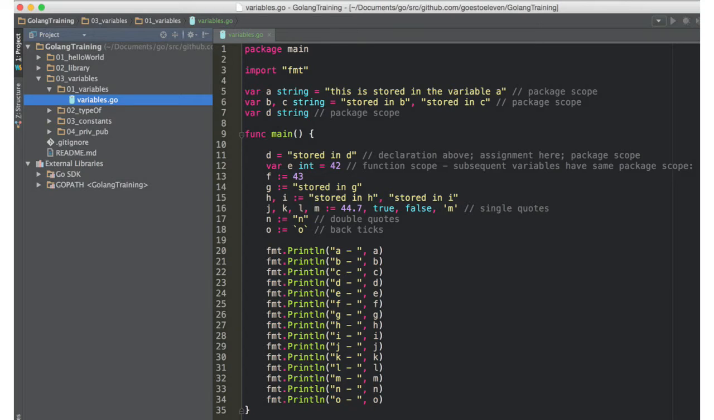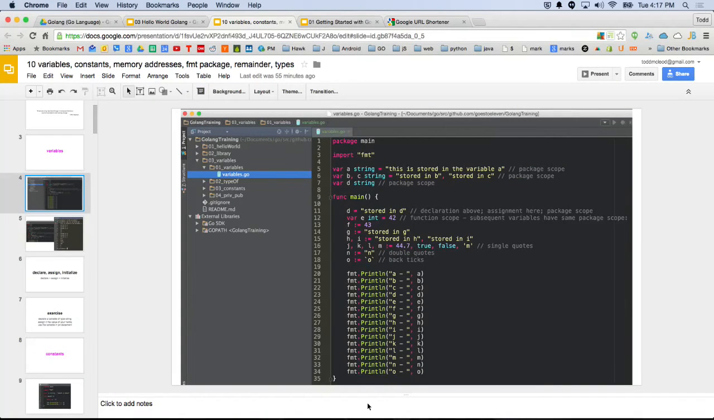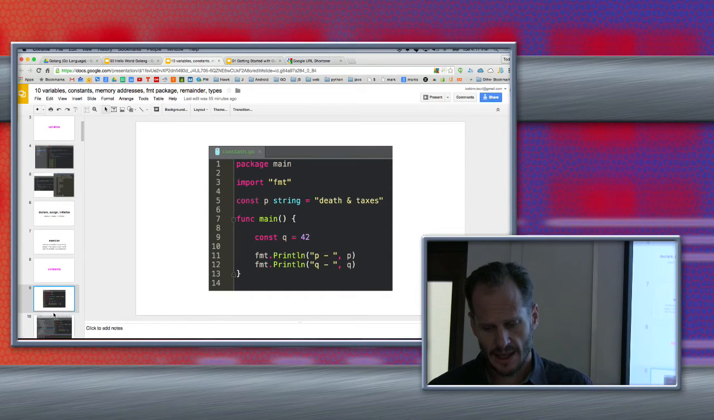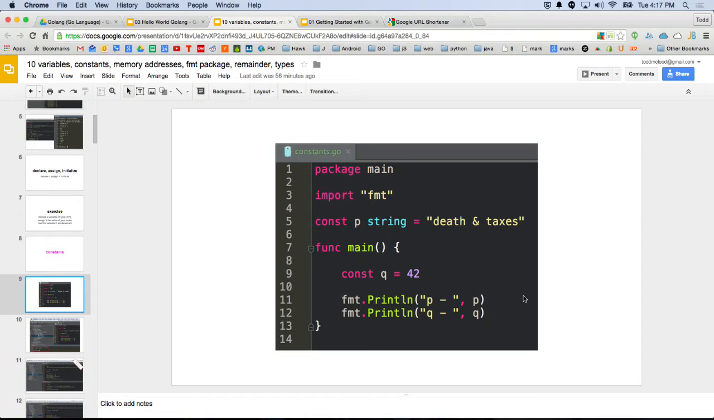You can only use := inside a function for variable assignment, but that's variable assignment. That's not too bad, right? That's pretty straightforward. And then here's how you do a constant. Const p string is equal to "death and taxes", or const q is equal to 42, and then it'll figure out the type. For constants, you don't need the colon. And so that's constant.